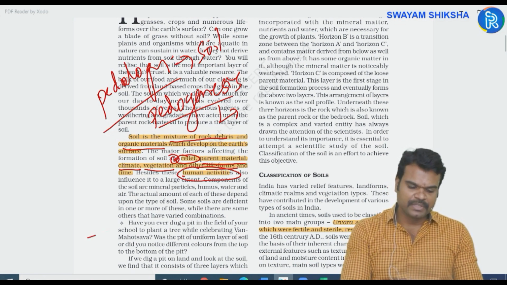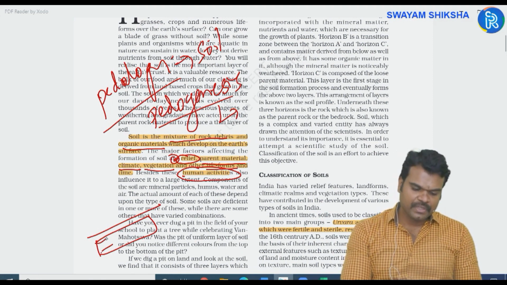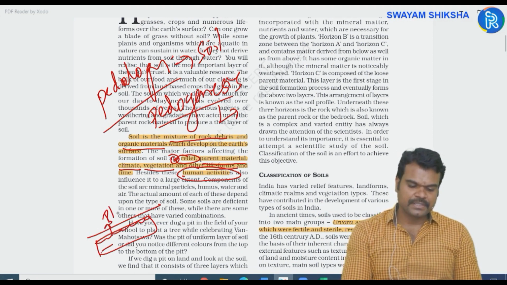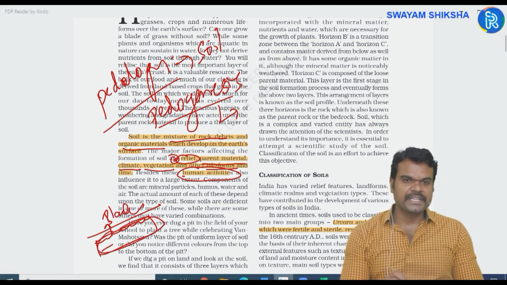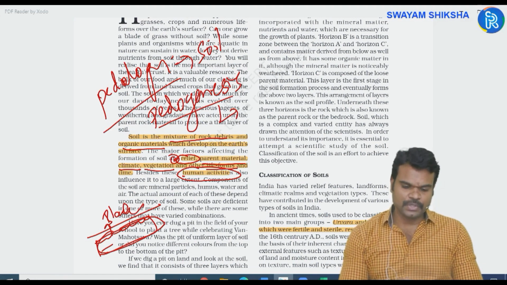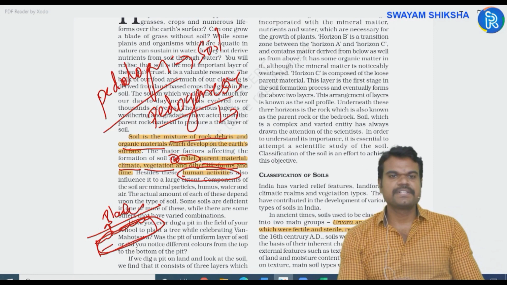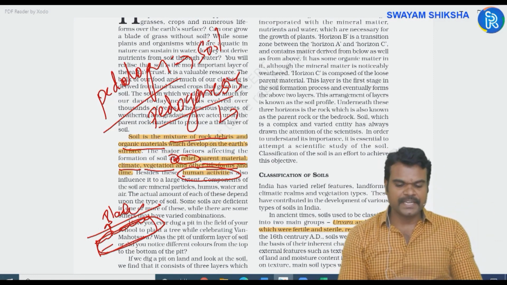For example, if you have some igneous rock here, on weathering and erosion of this igneous rock, from that you may get black soils. So in this manner, parent rock material determines the type of soil. Next, relief. For example, when you go to the mountainous regions, you have very high rainfall, okay? Because of that, you can find some different kind of soils.